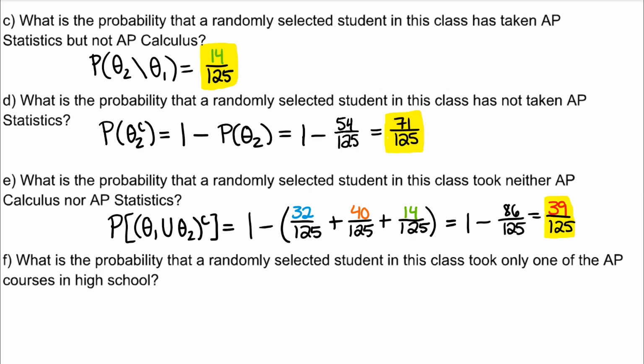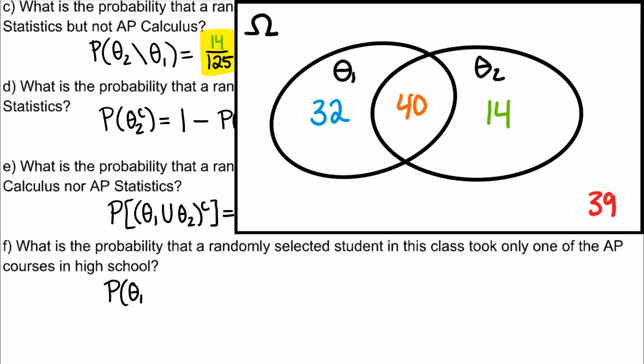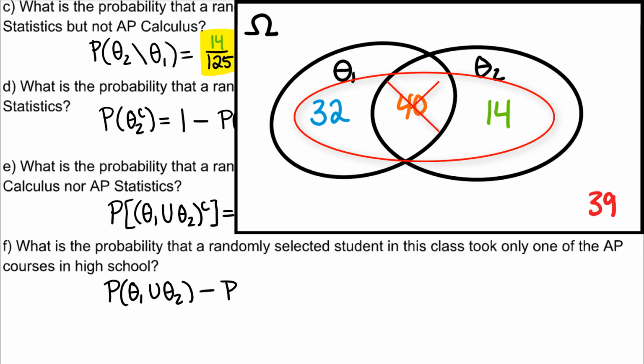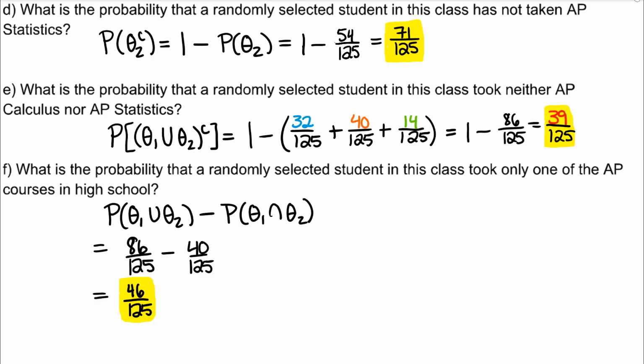What is the probability that a randomly selected student in this class took only one of the AP courses in high school? This would be asking for the probability of the union minus the probability of the intersection. Probability of the union of these two events was 86 over 125, and the intersection was 40 out of 125. Subtract, and that's equal to 46 over 125. You could have also calculated this by adding the two set differences, so 32 over 125 plus 14 over 125. And that's basic probability and set theory.